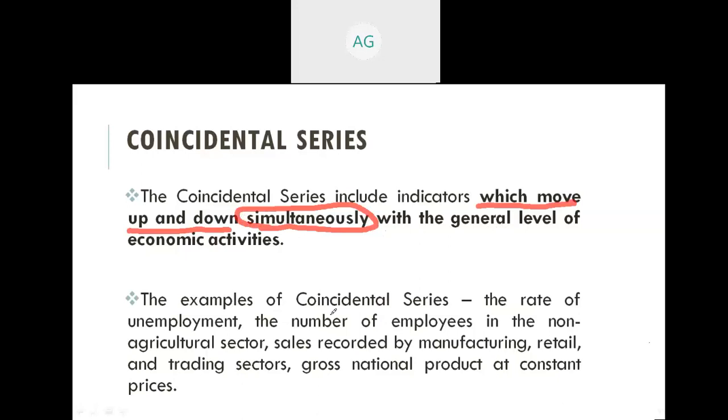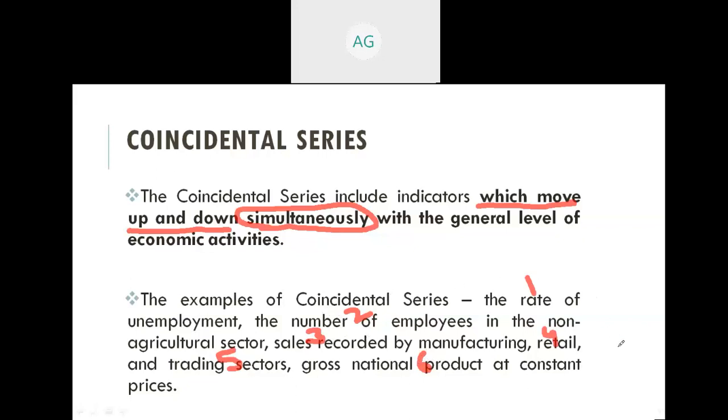Examples of coincidental series are the rate of unemployment, the number of employees in the non-agricultural sector, sales recorded by manufacturing, retail, and trading sectors, gross national product at constant prices. So these are some of the examples of coincidental series.